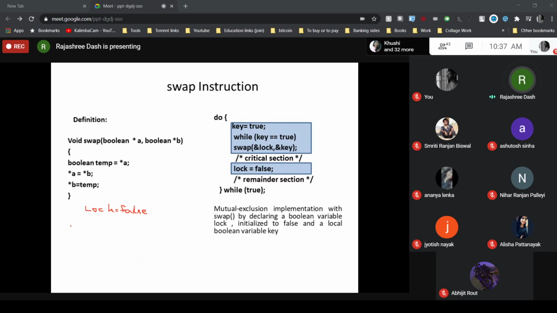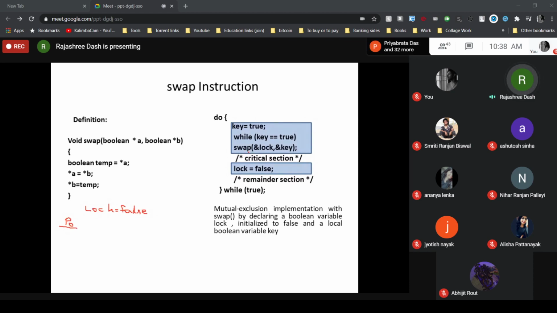So now again, just check how it is working. Let initially P0 start its execution. In the entry section, it is making key equal to true. Then it checks the condition: while key equals true, it calls the swap instruction.